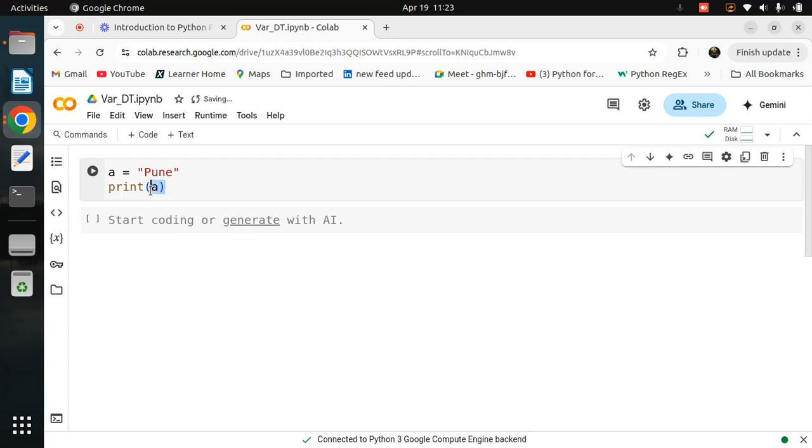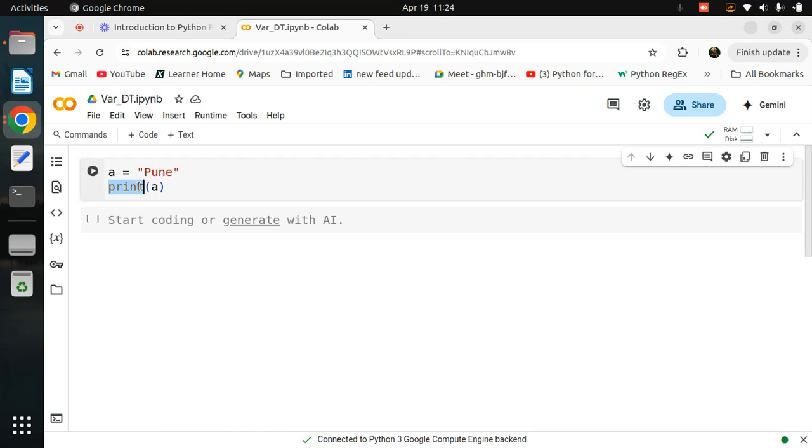So why is this a round bracket? Because always remember, in the first lecture I told you, whenever I use the word function, if I say print is a function, type is a function, len is a function, then you put that name and after that a round bracket. Why? Because this is the identification of a function, and this is an inbuilt function. You can see it from the color; Python is a very colorful language. The variable name is black, the string is maroon, and print has its own color.